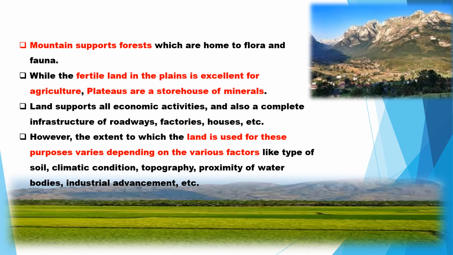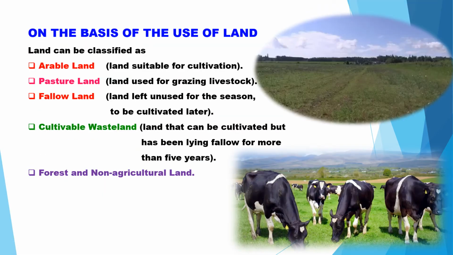The way we use land depends upon the climate, the soil, the topography, and the proximity of water. But as I told you earlier, there is a steady, significant change in the land use pattern because it has to satisfy the growing needs of the increasing population. That is why there is now a major change in land use.